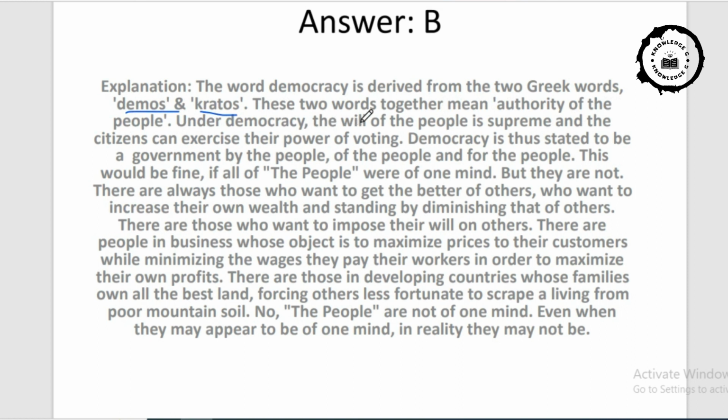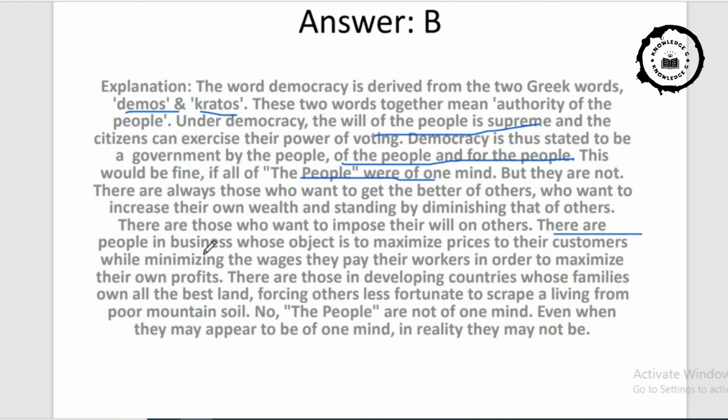Under democracy, the will of the people is supreme and the citizens can exercise their power of voting. Democracy is thus stated to be a government by the people, of the people, and for the people. This would be fine if all the people were of one mind, but they are not. There are always those who want to get the better of others, who want to increase their own wealth and standing by diminishing the others. There are those who want to impose their will on others.